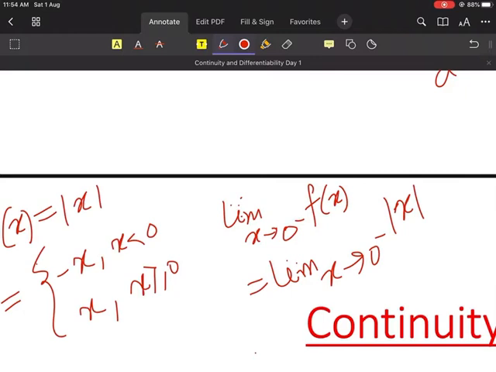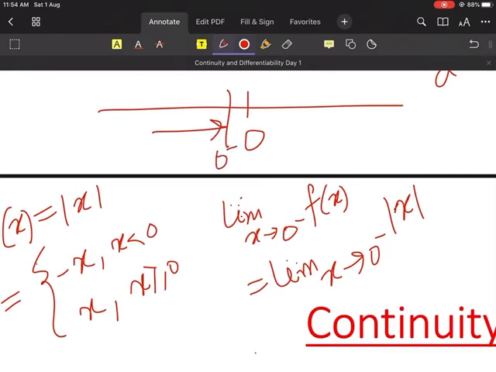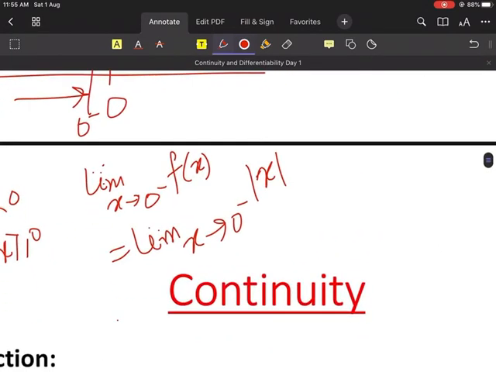Now you tell me, x tends to 0 minus means what? It is less than 0. I am approaching 0 from the left hand side. Look at here. So the number which you are getting is less than 0, which means negative. And for negative, mod x is minus x. So in place of mod x, I will write limit x tends to 0 minus of minus x. Am I clear, guys? Yes or no?